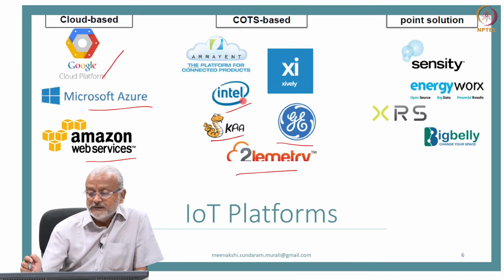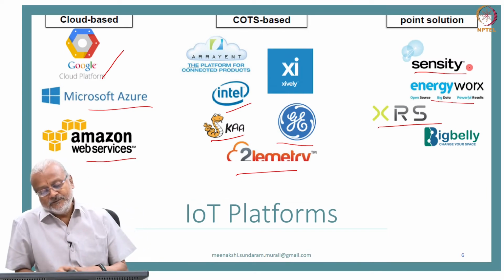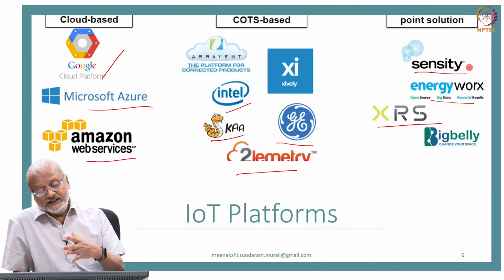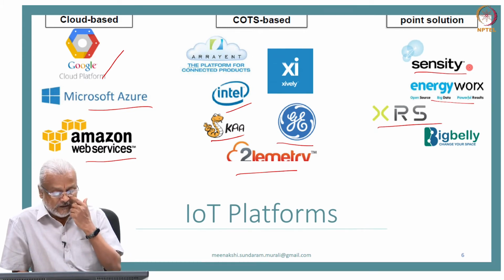On the other hand, if you look at the point solutions, whether it's Energy Works or XRS or Sensitivity, these are very specific vertical solutions that are integrated, and the best practices with respect to the energy consumption, with respect to the ways in which you need to measure it, the ways in which you need to alert the operator, everything comes together in a very effective manner in the point solution. So these are the emerging IoT platforms that you will be able to adapt for your industry.